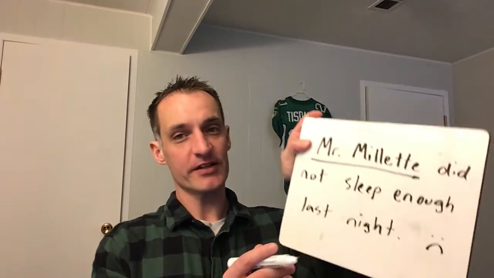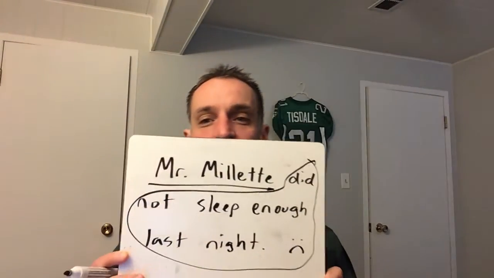Anyway, the subject. What is the subject of the sentence? In other words, who or what is the sentence about? Who is it about? Please circle who it is about. And then, please, no, not circle, I'm sorry. Underline who it is about. See, I'm tired. There you go. Underline who it's about. Circle, what about this person? What happened? What did they do? So, Mr. Millette is the subject. The predicate, what about him? He did not sleep enough last night.